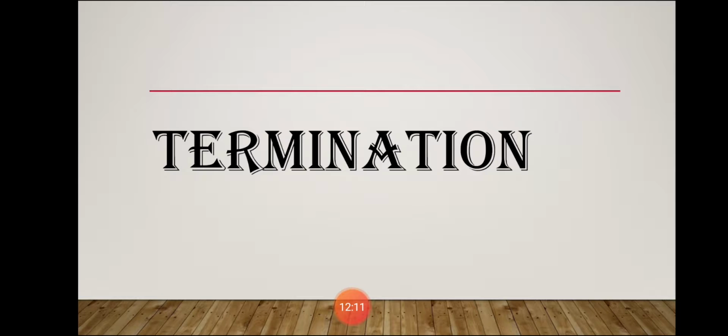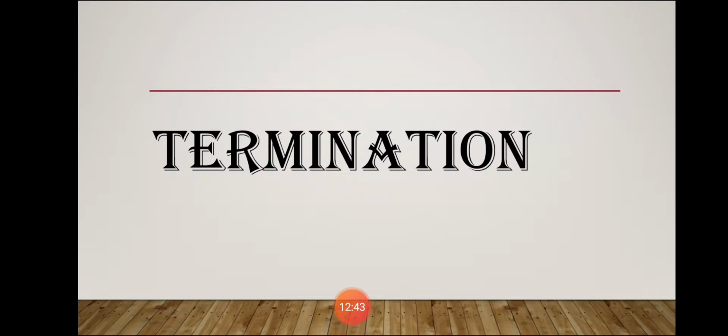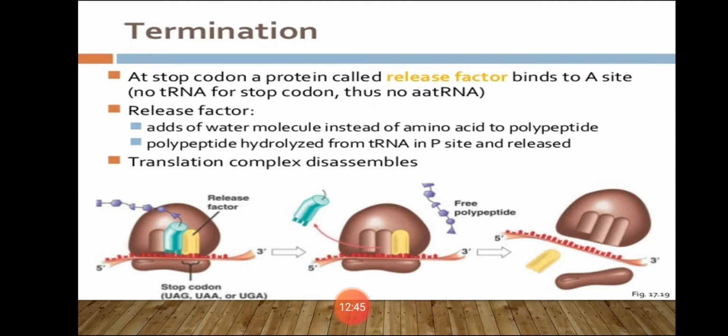Next and the last step of translation is termination. Termination means to stop the process. Before that, all the events like arrival of the tRNA amino acid complex, formation of the polypeptide chain, ribosomal translocation and removal of the previous tRNA are repeated. This process goes on repeating till the ribosome reaches the termination codon.